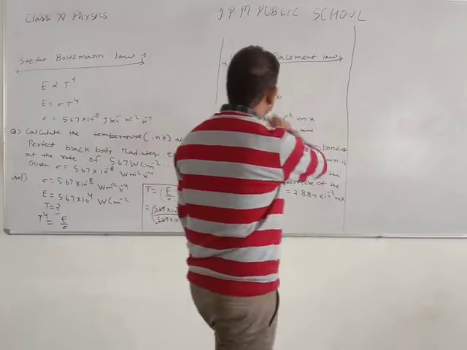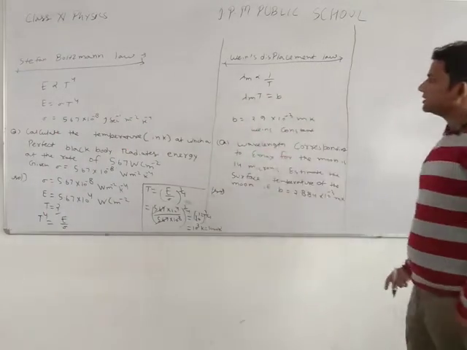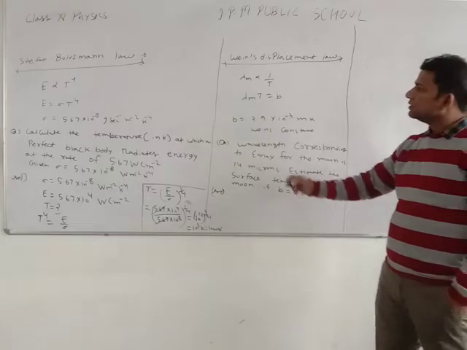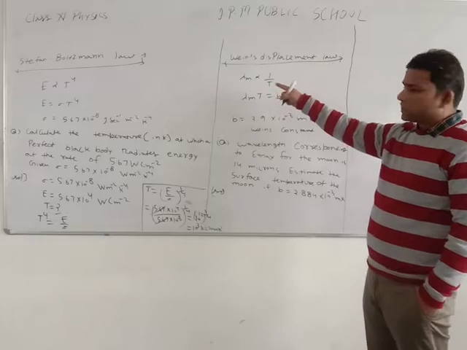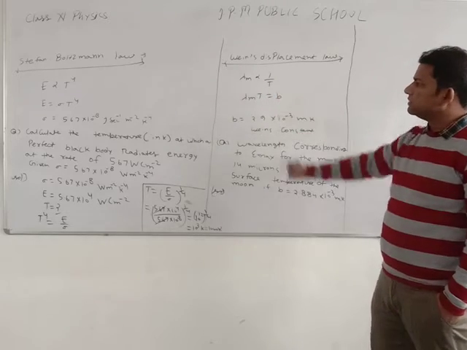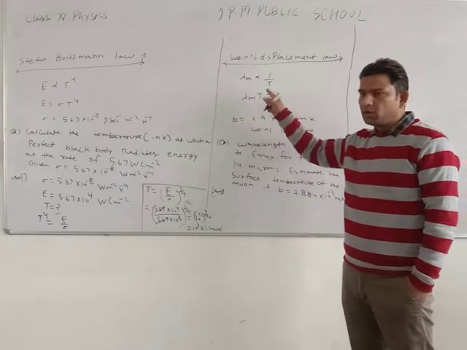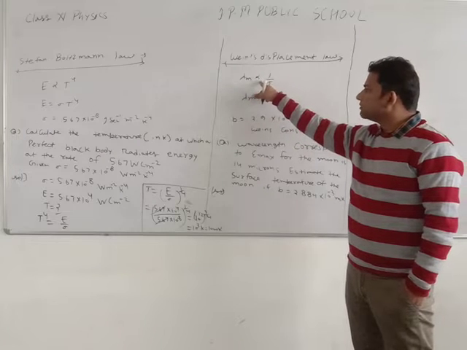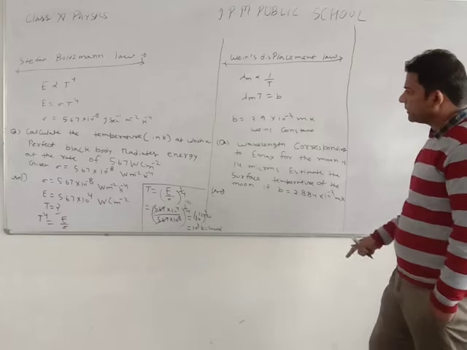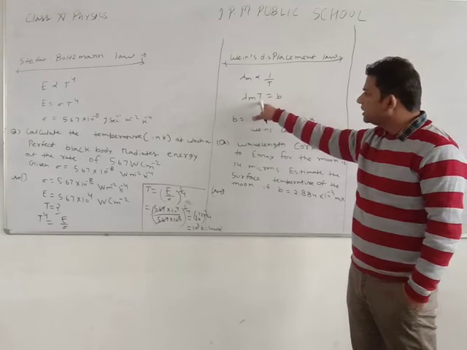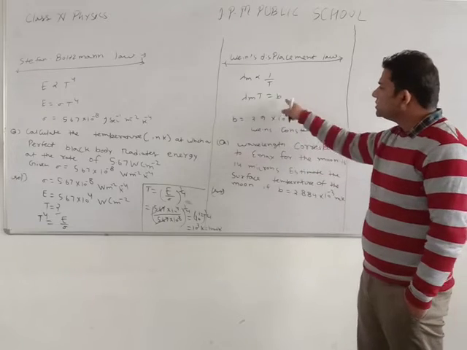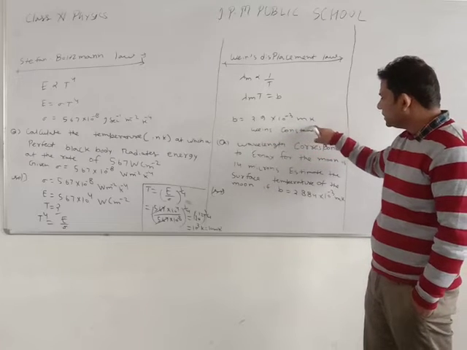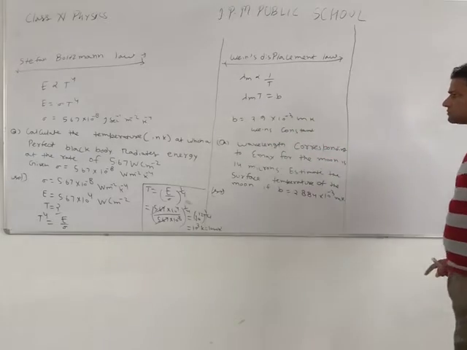Next is Wien's displacement law. Student, listen carefully. Our next law is Wien's displacement law. The wavelength corresponding to maximum energy emission by a black body is inversely proportional to absolute temperature. It means lambda max times T equals b, where b is Wien's constant and its value is 2.9 into 10 to the power minus 3 meter Kelvin.